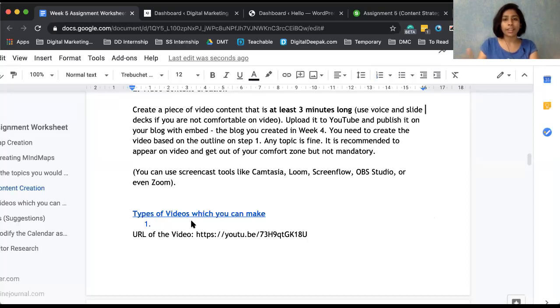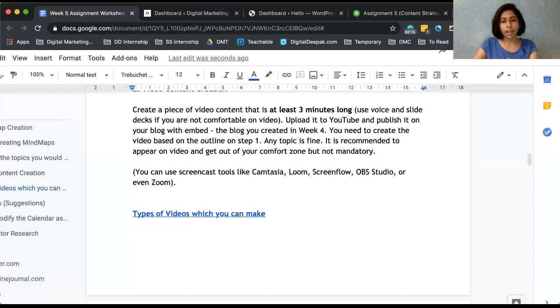Yes, exactly. Basically you can share your presentation and speak. But when you do that, you can either keep your camera on or keep it off. Screencast means just sharing your screen and recording it. Yes, it has to be your voice. That's right. And no, English is not compulsory, guys. Any language is fine. So let me summarize it for you.